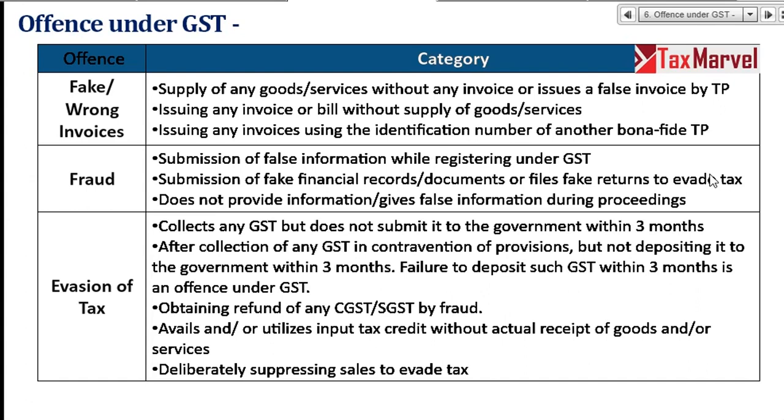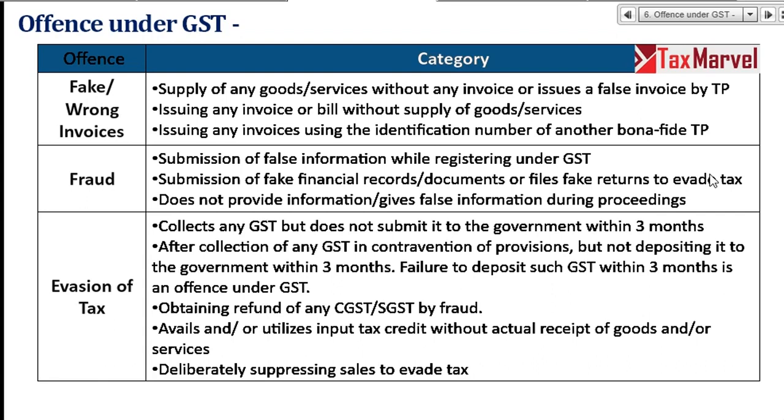Then evasion of tax is also an offense. Evasion of tax: collection of GST but does not submit to government within 3 months. Now come here. My GSTR 3B is due for 4 months. I don't have money. So out of 100 invoices, for 70 I have received the money. Collection of GST means receiving the money.